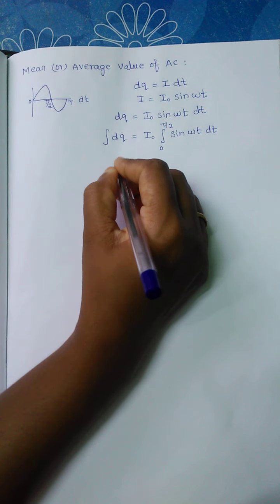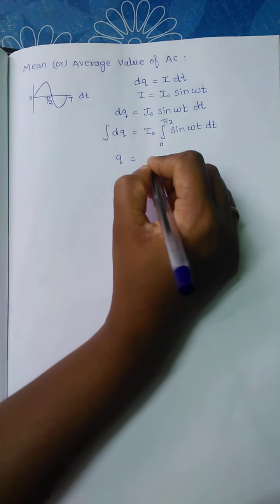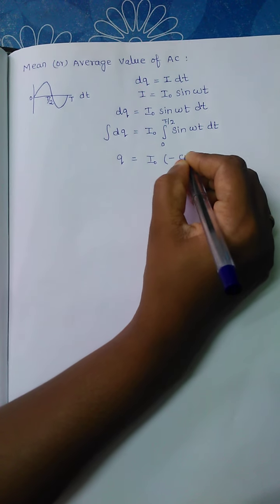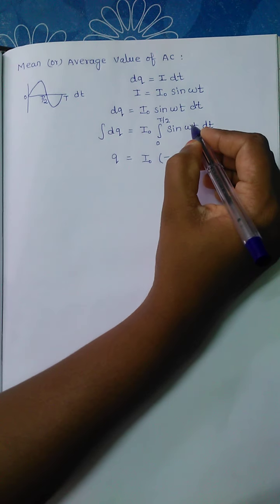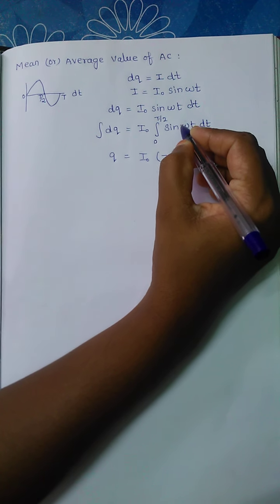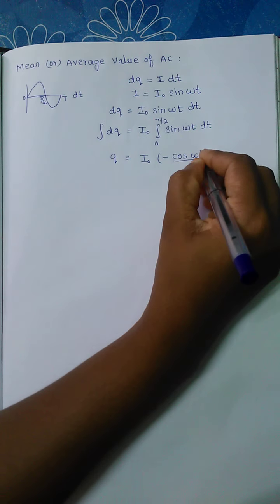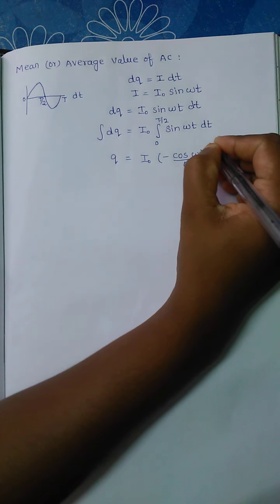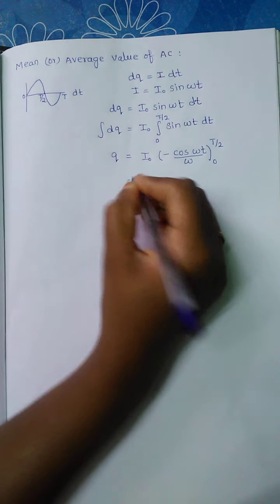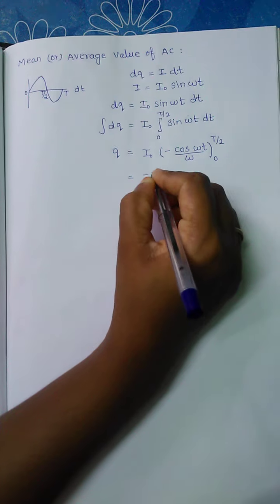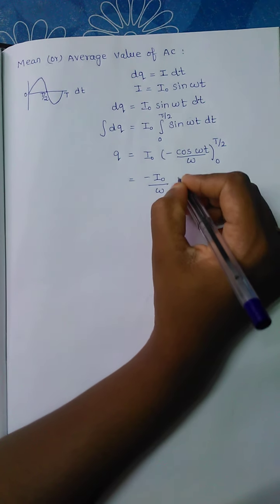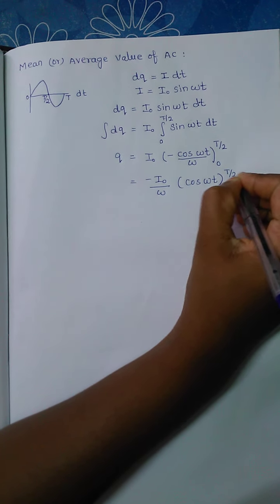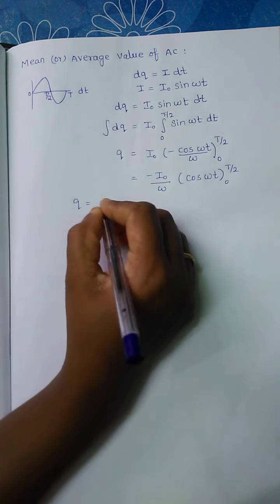Then integration of dq is equal to q, then I naught, and integration of sine omega t is minus cos omega t. Again we have the constant omega, and integrating with respect to time, you get minus cos omega t divided by omega with the limits 0 to T by 2. Take this minus omega out, and you get minus I naught divided by omega, then cos omega t with the limits 0 to T by 2. Next step, substitute the limit.